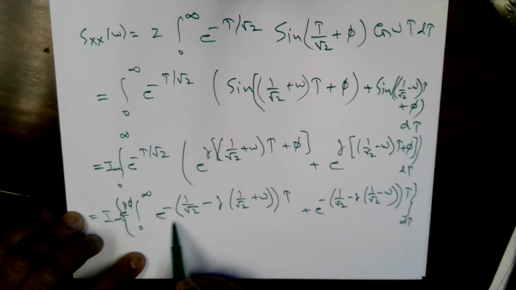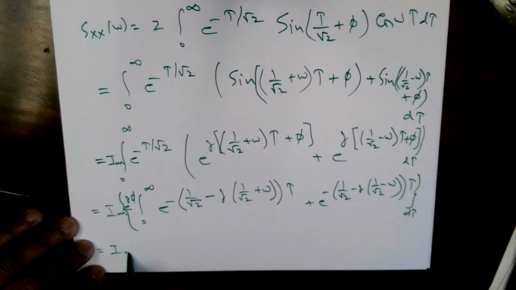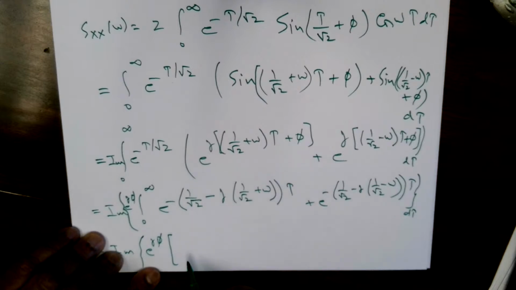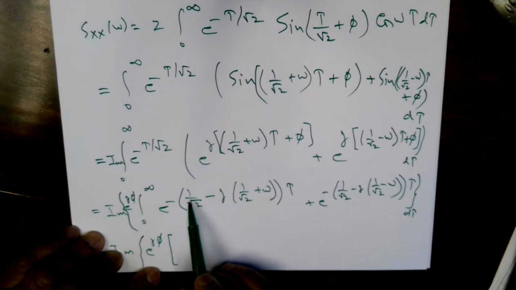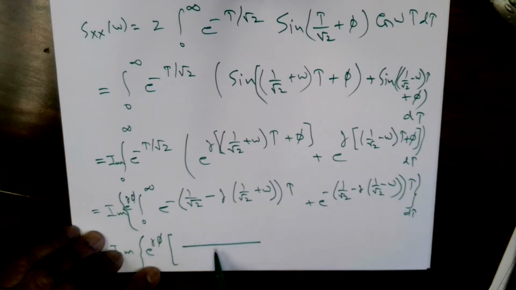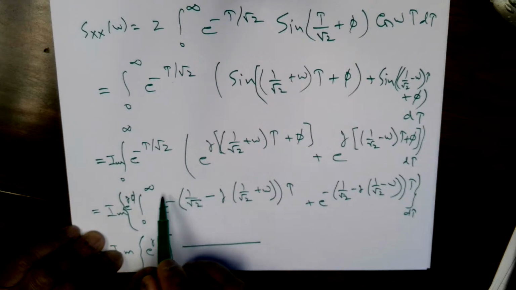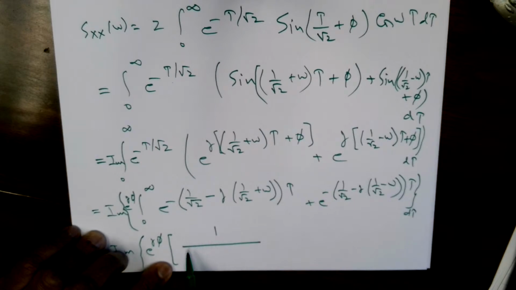So now you have two integrals, and each integral is easy. We just need to simplify e raised to j phi. Notice that this is e raised to a complex number with the real part positive. So when you integrate, you get 1 over this quantity with a minus sign. The top limit is 0 because e raised to minus infinity goes to 0. The bottom limit is e raised to 0, which is 1. So this becomes 1 over just the constant.